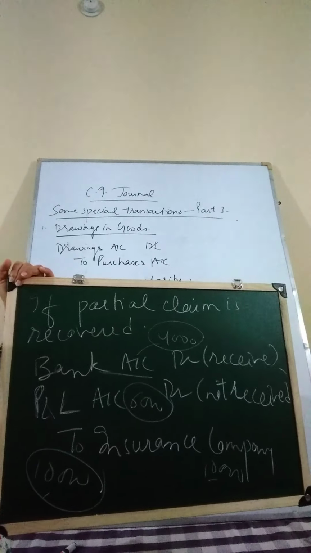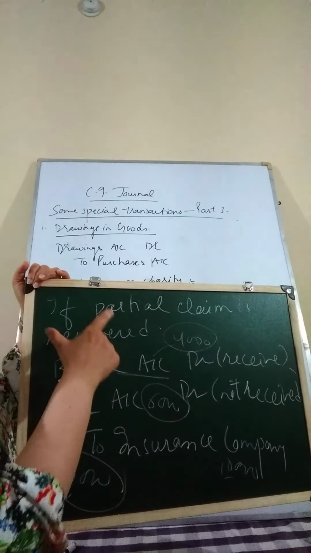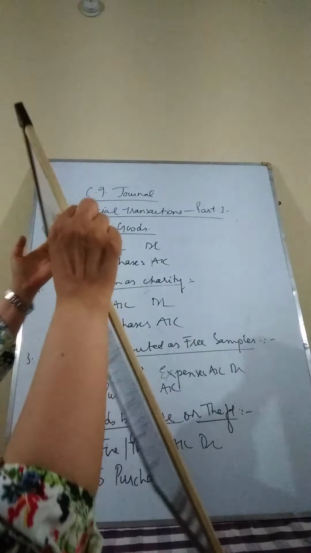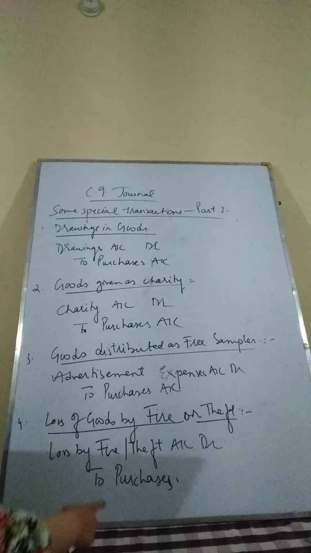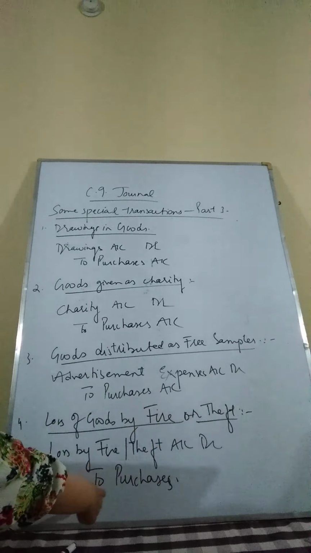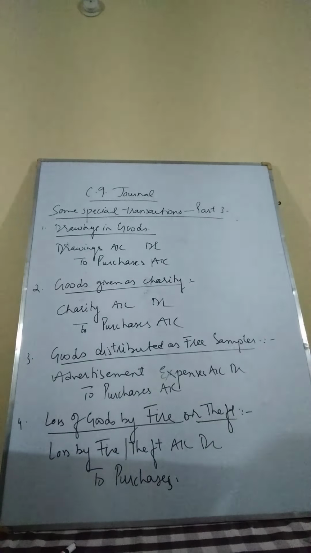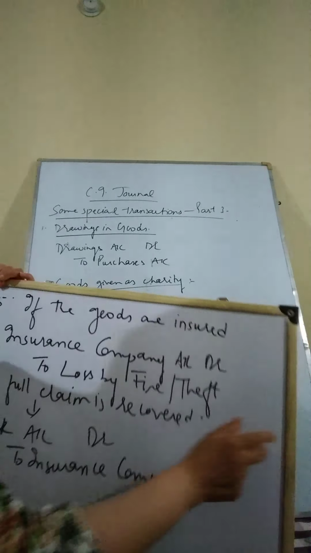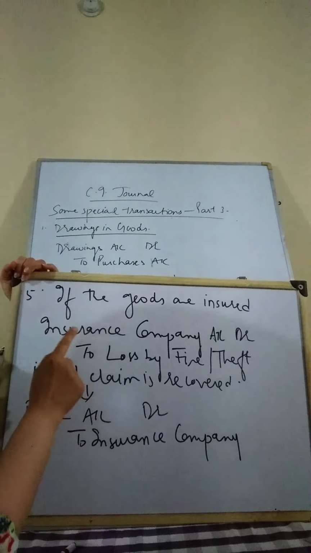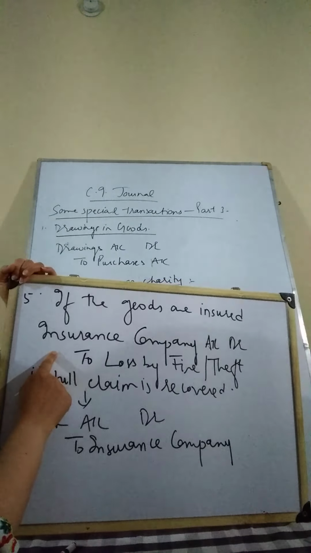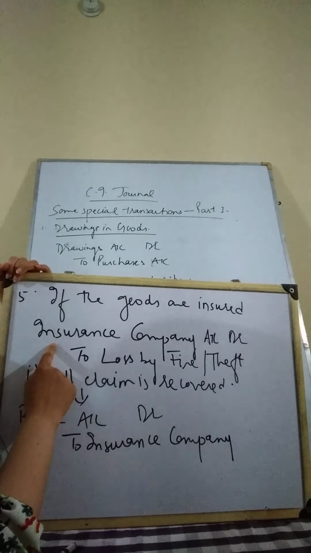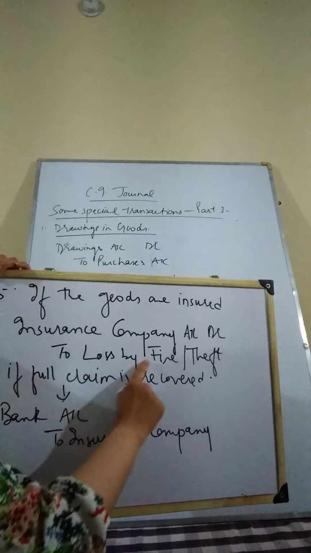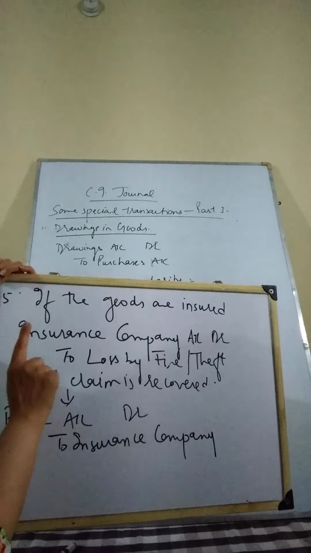So in case there is insurance, we have to make these journal entries, which I repeat once more. The first entry will be made in any case, whether there is insurance or not, with the entire loss. That is loss by theft to purchases, or loss by fire to purchases. This will be made in any case to show the loss. Now, if there is insurance, first we have to put the claim over the insurance company with the entire loss, 10,000 for example. So we will make the insurance company our debtor, and credit loss by fire or theft. This entry will also be made if there is insurance.